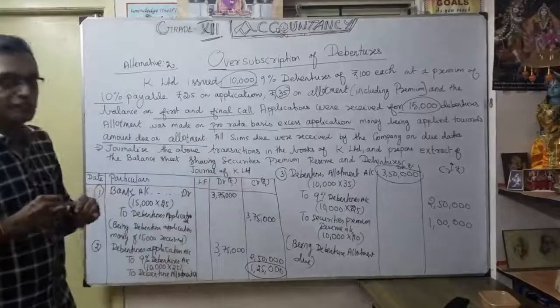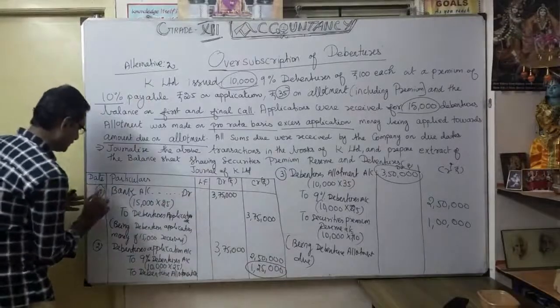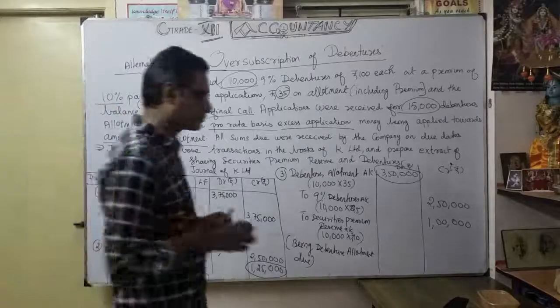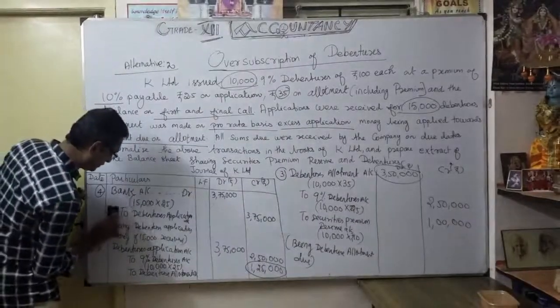So how much are we going to receive? That's our fourth entry. Listen carefully. Fourth entry, write it cleanly.